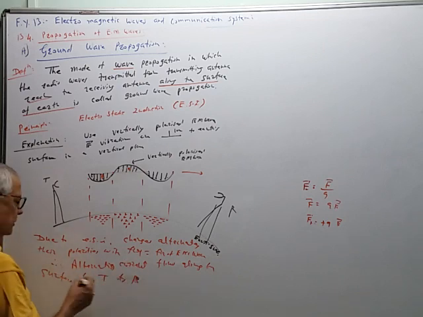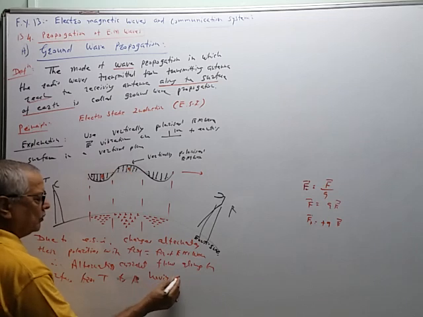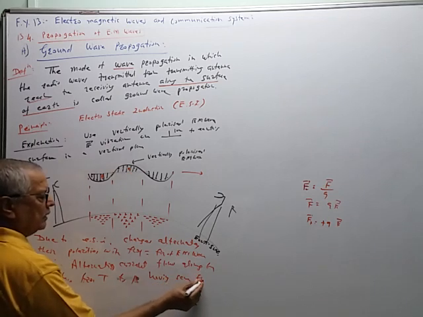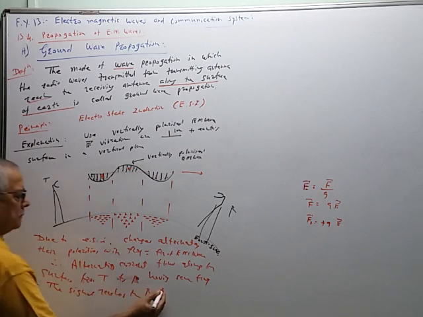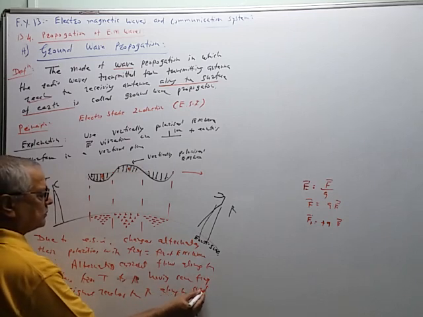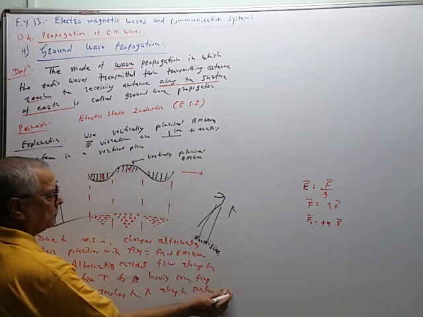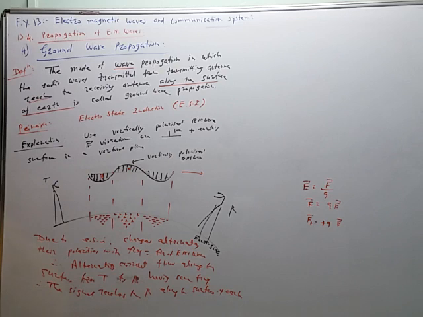Alternating current flows along the surface from transmitter to receiver having same frequency. So the signal reaches the receiving antenna along the surface of earth, and therefore the name is called as a ground wave propagation.